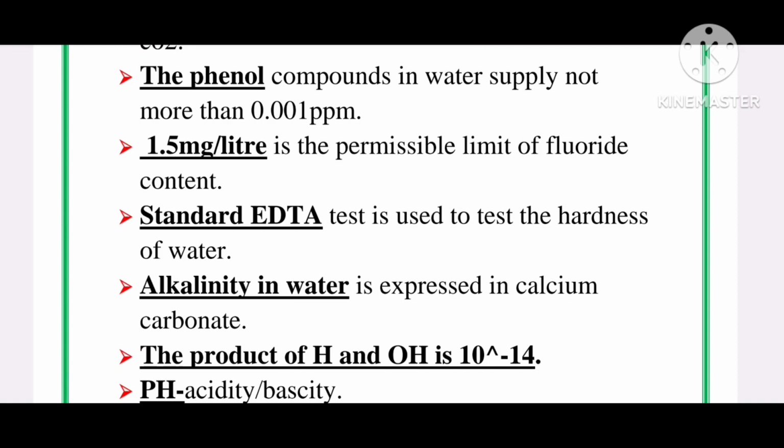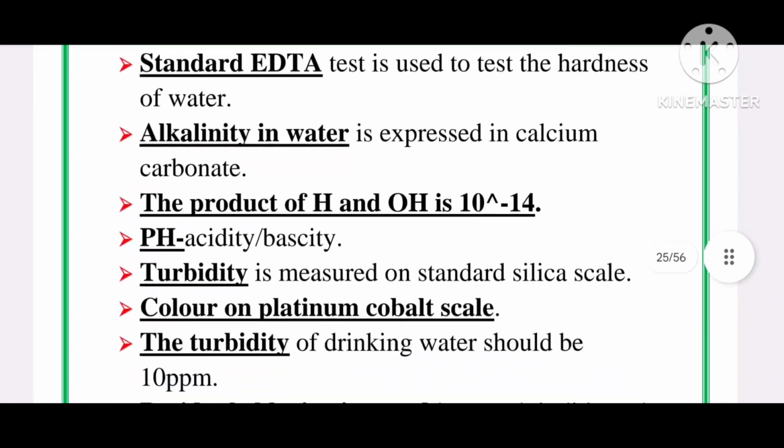The product of H and OH is 10 raised to minus 14. pH can find out acidity or base.